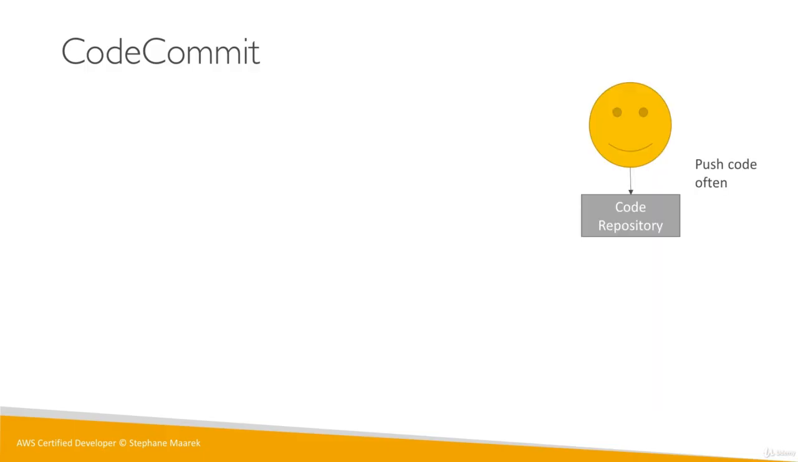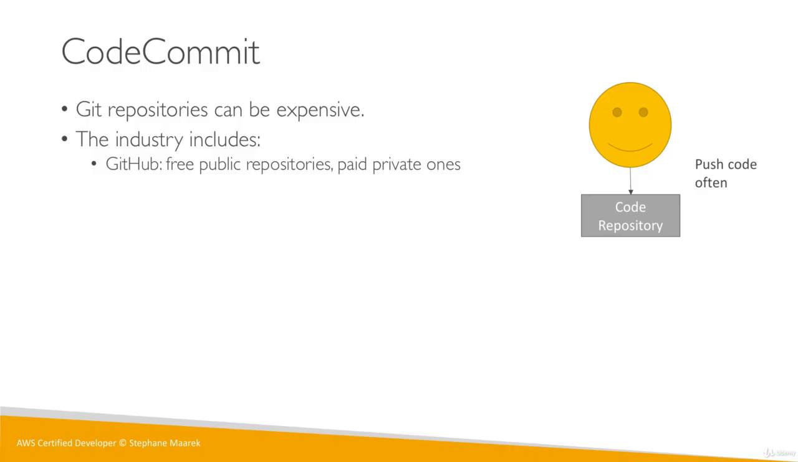So this is our code commit. And where does code commit come in? Well, as a developer, we want to push the code to the code repository as often as possible. But it turns out that when you start running a business, the Git repository can become quite expensive. The industry includes GitHub, and GitHub is awesome when you do open source development and you have free public repositories, as many as you want. But if you start doing stuff for your company, private ones become paid. You can use Bitbucket, and there are other tools in the industry, but AWS came in and said, listen, we're going to offer AWS Code Commit, and it's also going to be a Git repository, but hopefully less expensive.